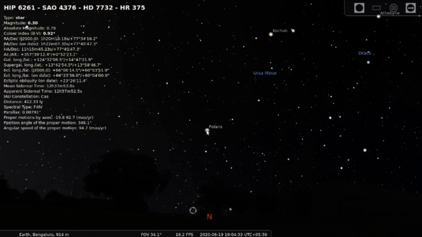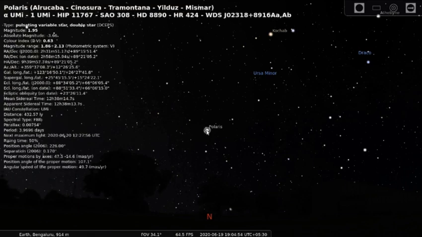It is 77 degrees 34 minutes 16.2 seconds, minus, I'll take Polaris's declination, that is about 89 degrees 15 minutes and 51.4 seconds.